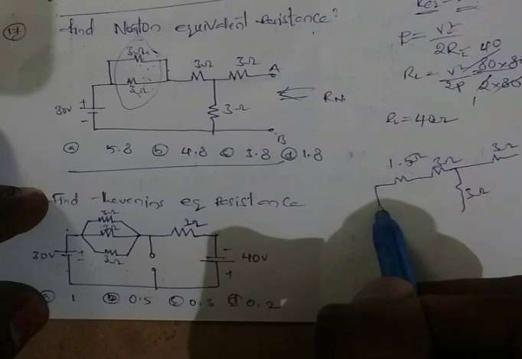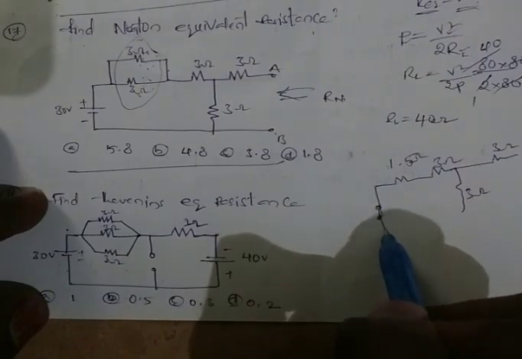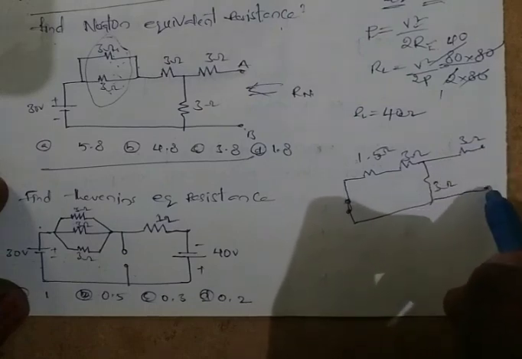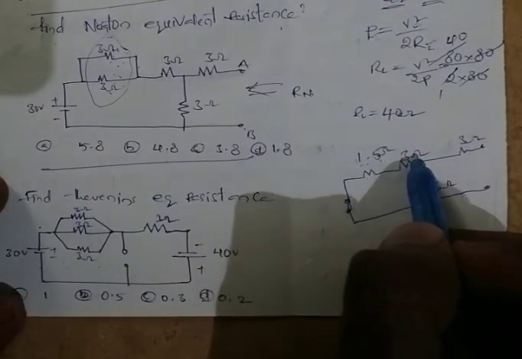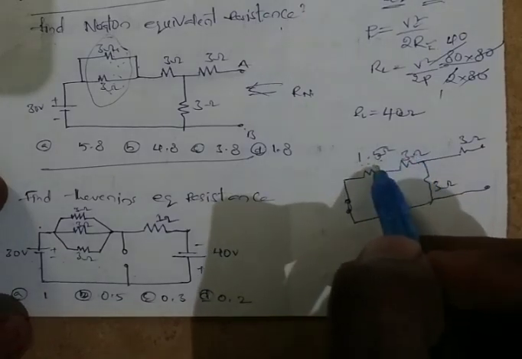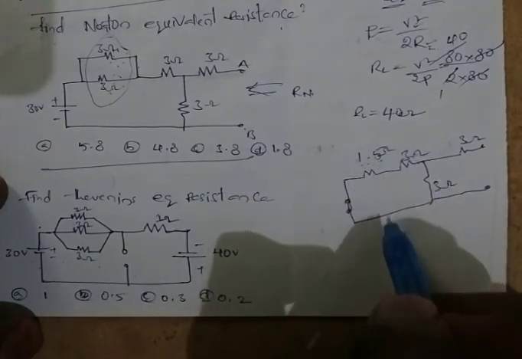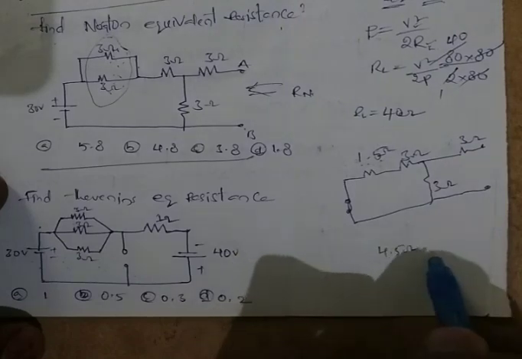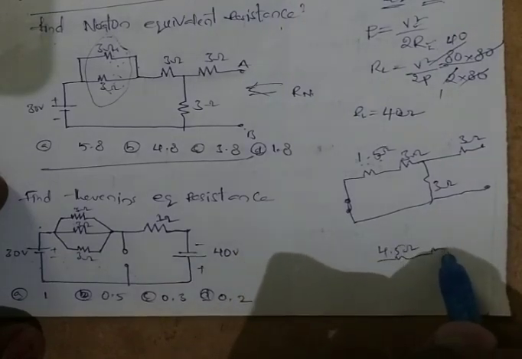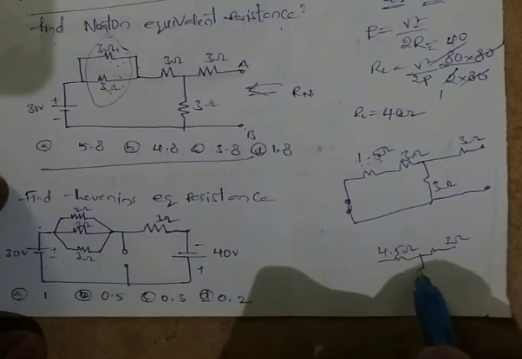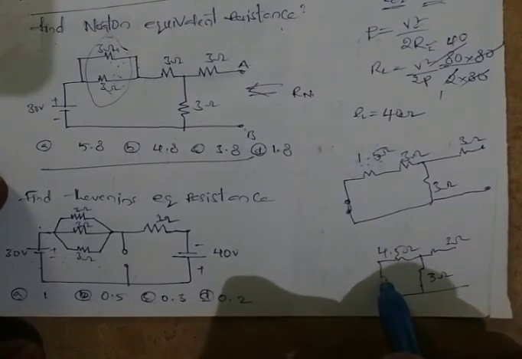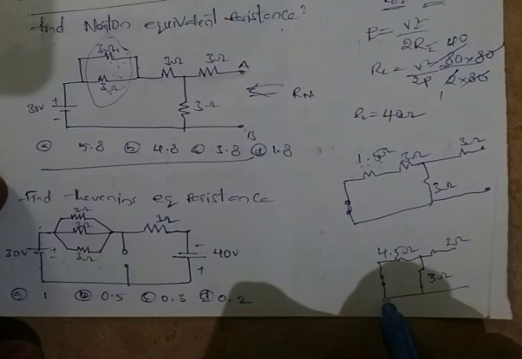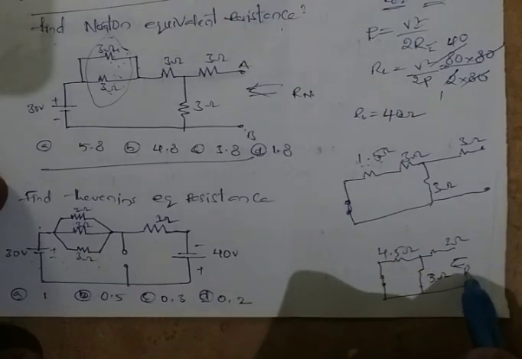This is 3 ohms. This is 3 ohms. The voltage source should be short circuited while finding the Norton equivalent resistance. Here the 1.5 ohms and 3 ohms are in series. The value of this equivalent resistance is 4.5 ohms. And this is 3 ohms. This is 3 ohms. This is short circuited. So Rn.